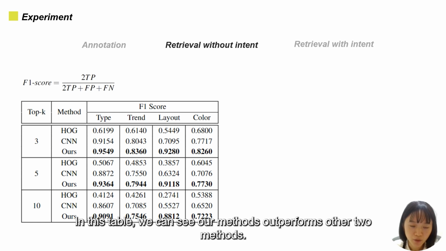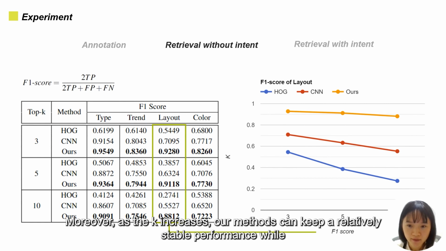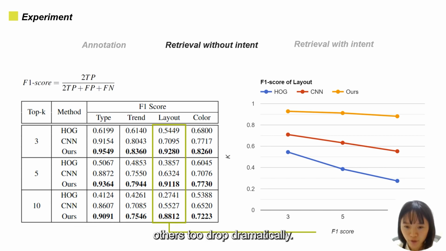In this table, we can see our method outperforms the other two methods. Moreover, as the K increases, our method can keep a relatively stable performance, while the others drop dramatically.